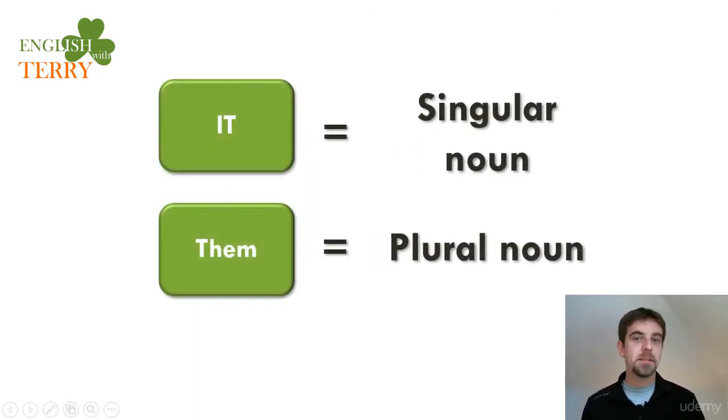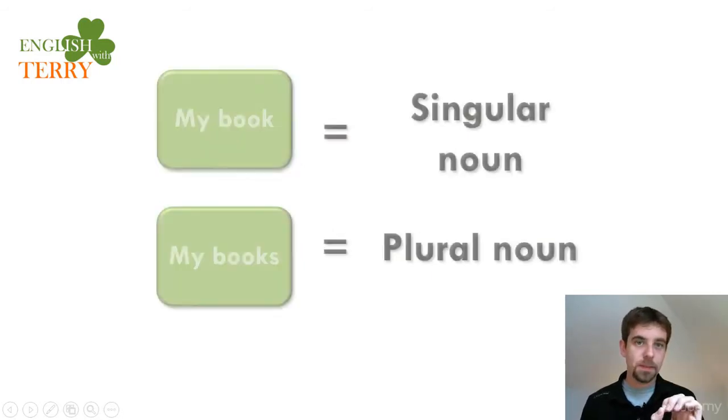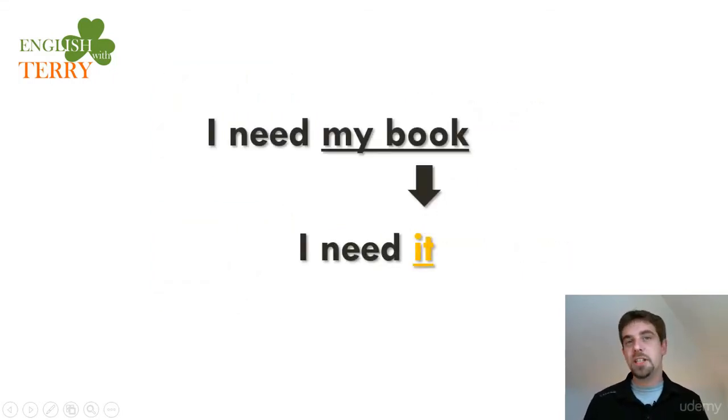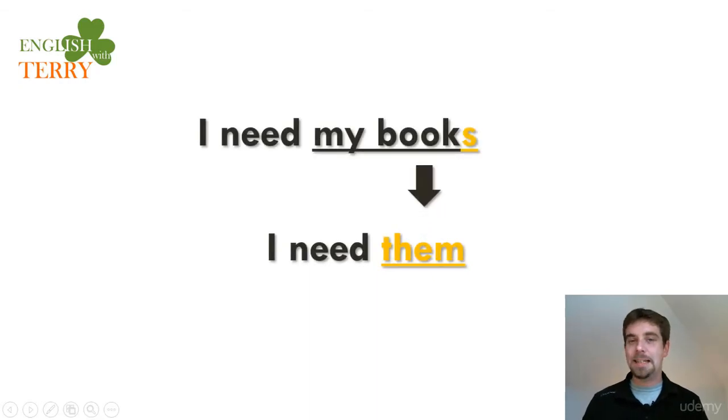Now, it is a singular pronoun, right, or singular noun, and them is a plural noun. So it, singular, them is plural. Now, my book is singular noun. My books is a plural noun. So if we have singular, I need my book. I need it. I need my books. I need them. So here, them is talking about an object or a thing, a noun.